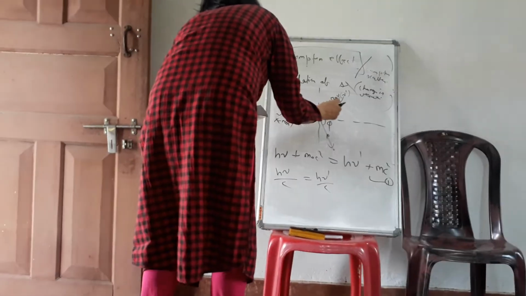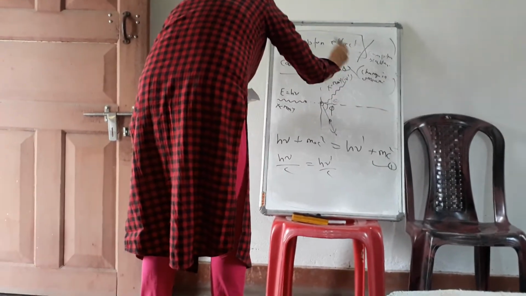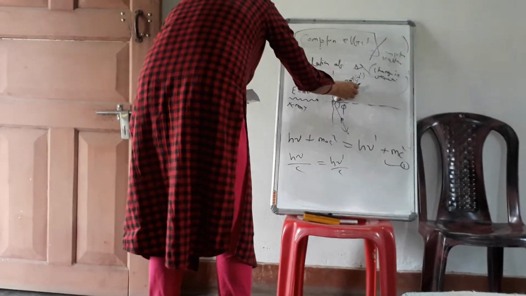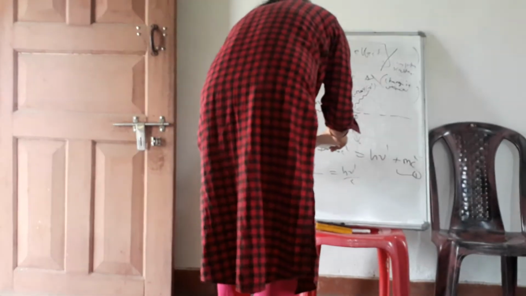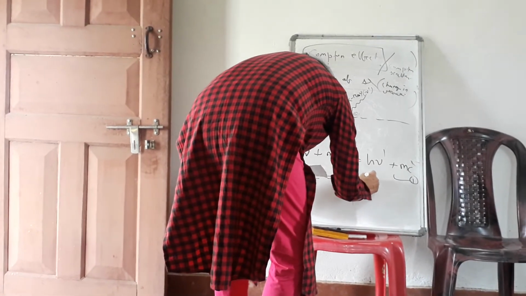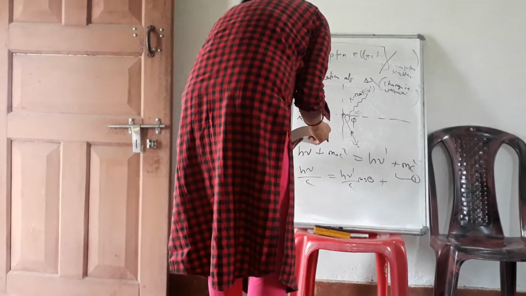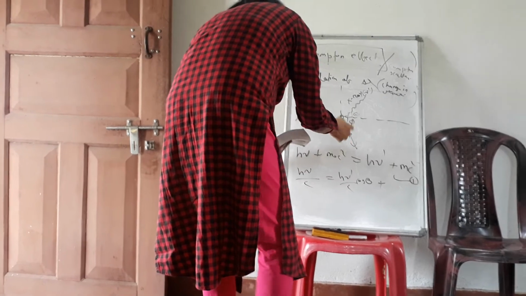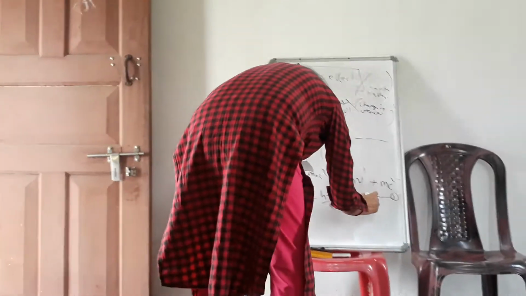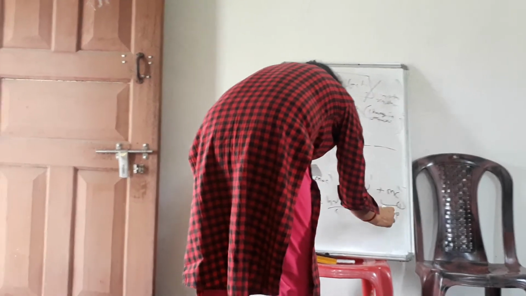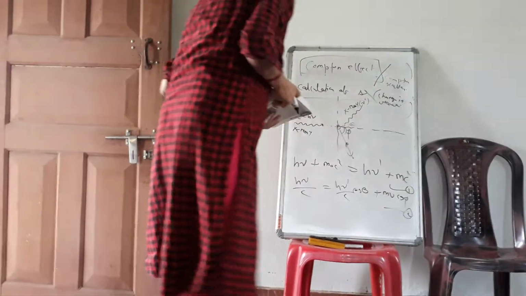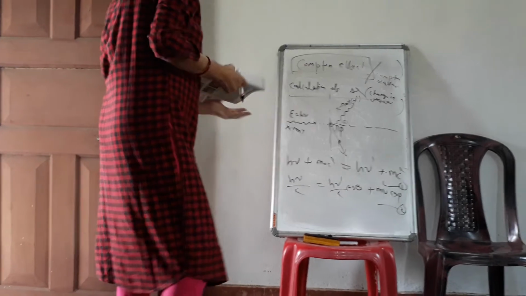So if this angle is theta, the momentum of this photon is h nu dash by c in this direction. What is its component along the horizontal direction? The cos theta component will be there. So into cos theta, plus the momentum of the electron, which will be mv, its velocity being v. If this is phi, then mv cos phi. So this is equation 2. That is, we are writing the momentum equation along the x direction.